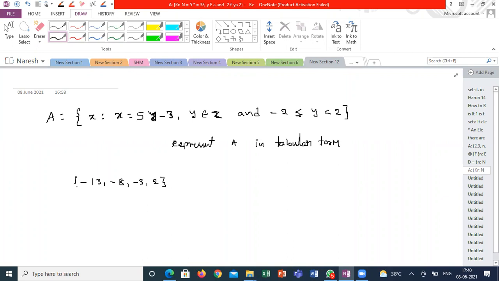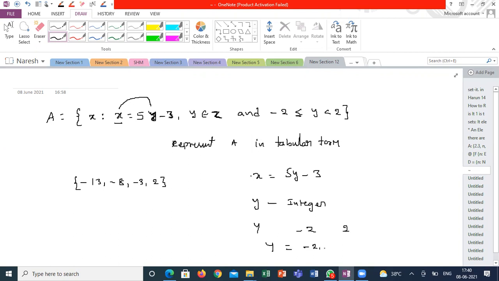Let's see how these elements will be obtained. First of all, to calculate the elements, the element is x. How is x related? The equation of x is 5y minus 3. Again, how is y defined? y is an integer and y is lying between minus 2, starting from minus 2 and not ending with 2. That means the possible values of y are minus 2, minus 1, 0, 1. Will you agree with me? What are the possible values of y according to the condition?